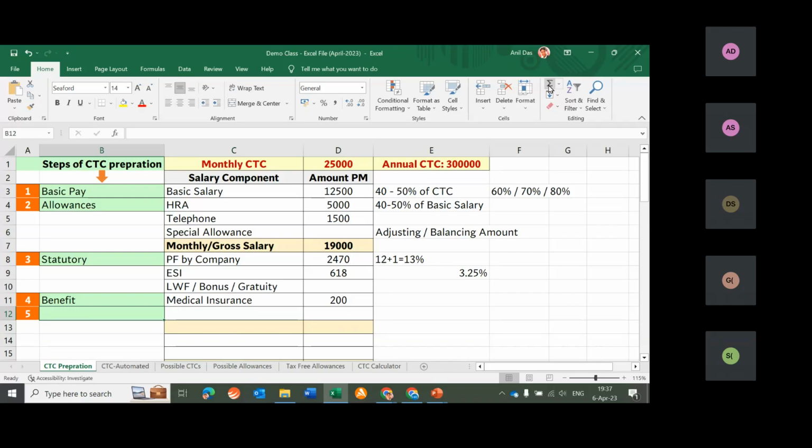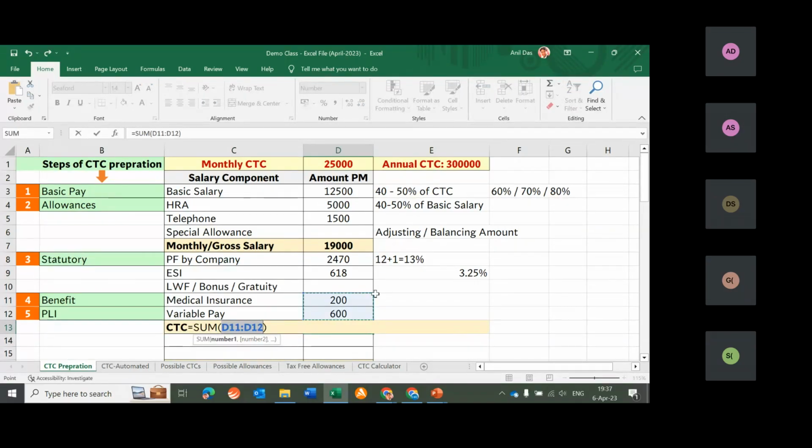And last step was PLI or variable pay or performance bonus. If this person achieves any kind of target, he would be paid 600 rupees more. Let's assume that the 600 is the bonus money which he would be getting upon achieving that target. We have kept 600 in the cost. Now we are done with all the five steps. Let's calculate where exactly we have reached.